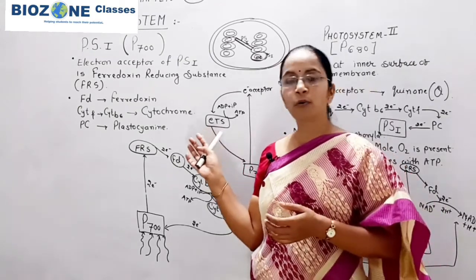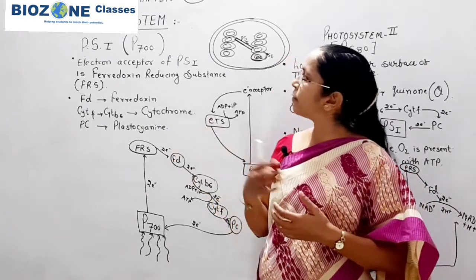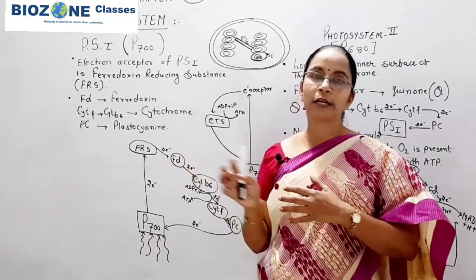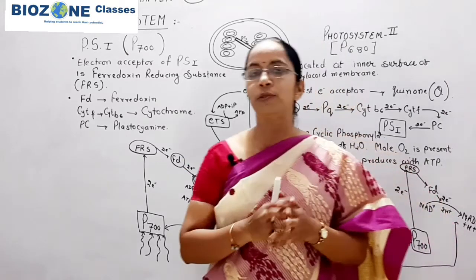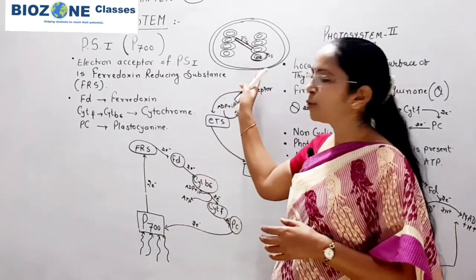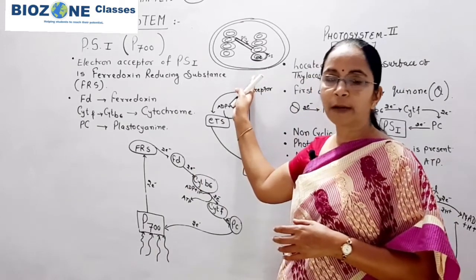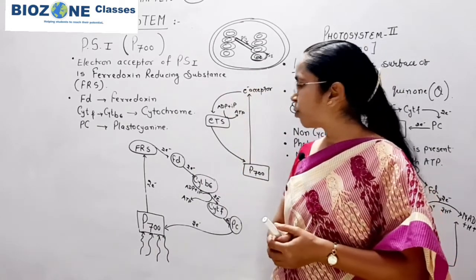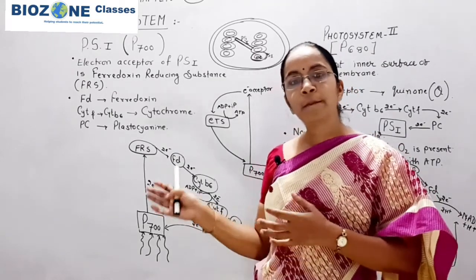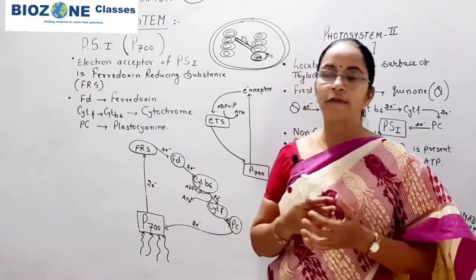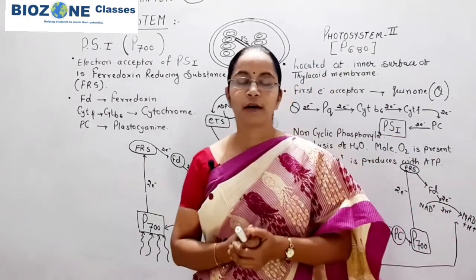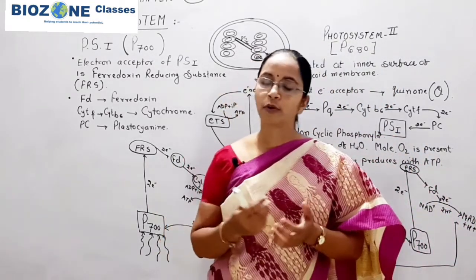First we study the photosystem, after that the phosphorylation, and when we completely study these two topics, then we come towards the light reaction. So this part you remember, and the position of PS1 you remember very well. What are the electron transports, or what are the different electron acceptors in PS1 and PS2, that you revise very well. So for today's session, this much we discuss about the photosystem.